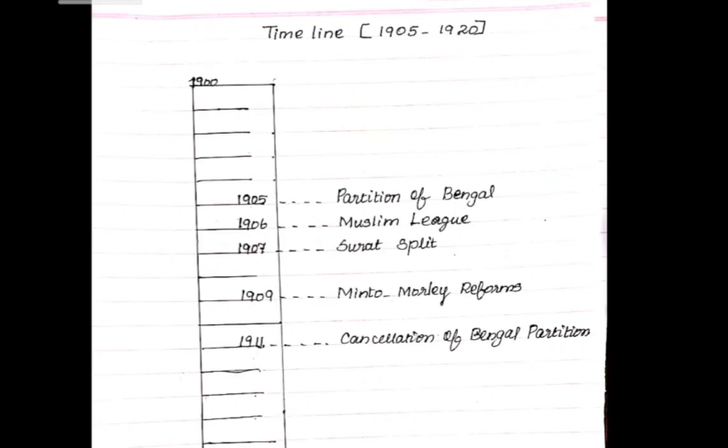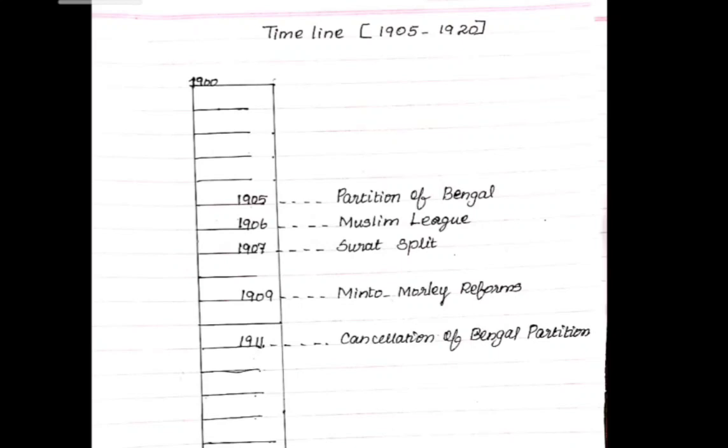Then 1916 Lucknow Pact, 1917 August Declaration. Then 1918, you know very well, the First World War came to an end, so that incident also I did not mention here.